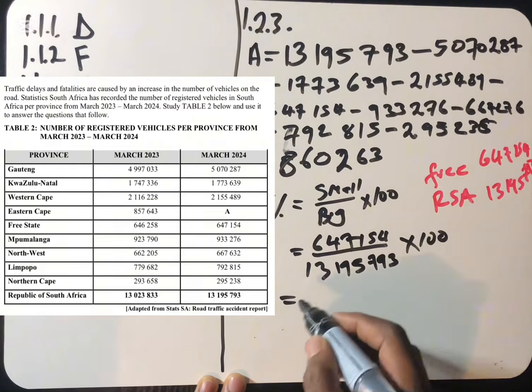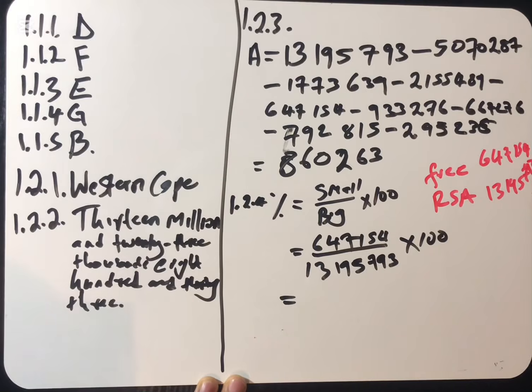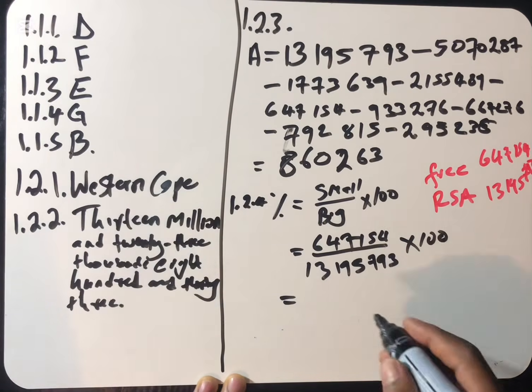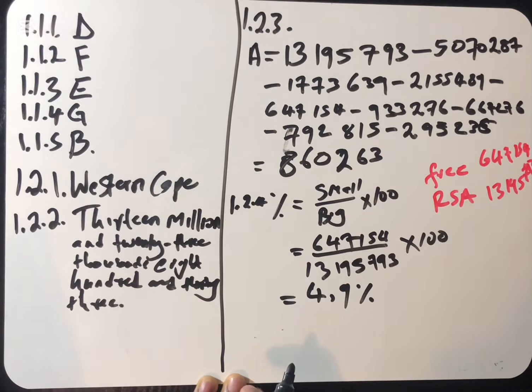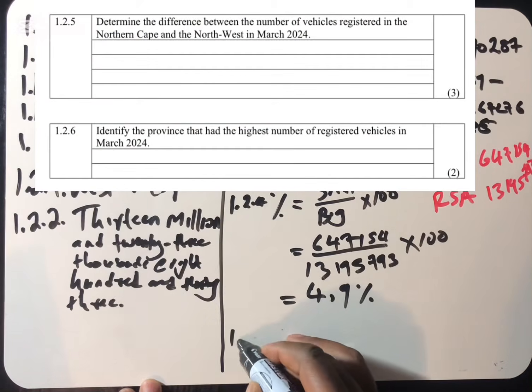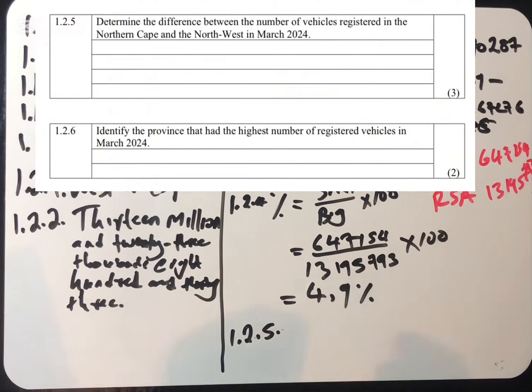Then we use a calculator to find the percentage of Free State registered vehicles. We found that it is 4.9%. So moving right along to 1.2.5.